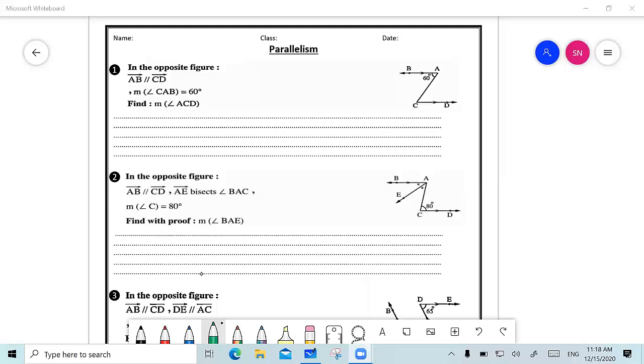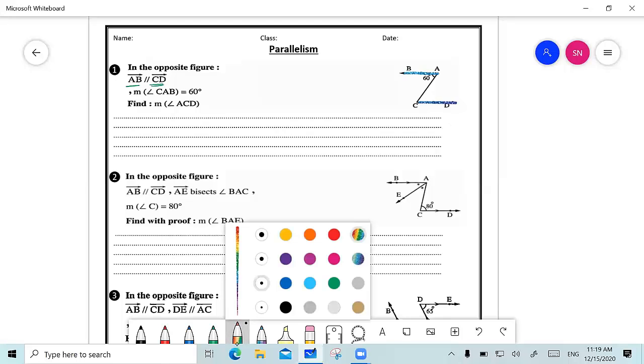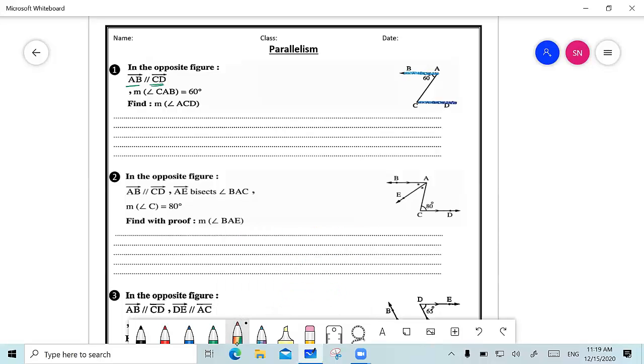Now let's go and start solving question number 1. In question number 1, I am given that AB is parallel to CD. So I know that those two lines are parallel. Since the two lines are parallel, first of all, let's determine what the transversal is. The transversal is the line which is joining between both of them. So the line joining between both lines is AC, so AC is my transversal.